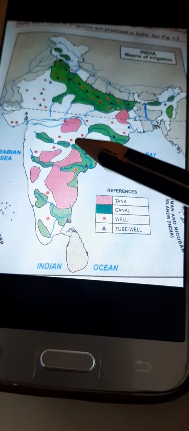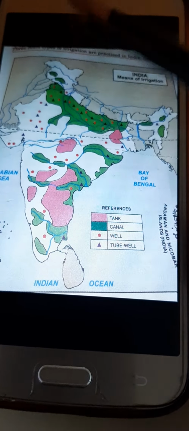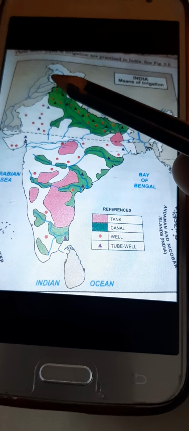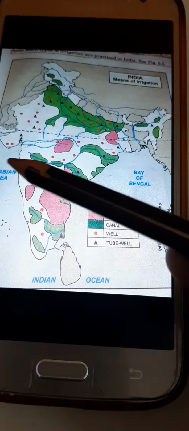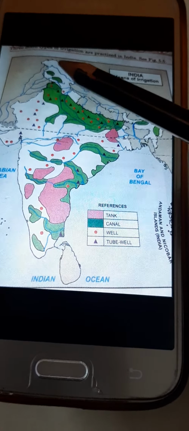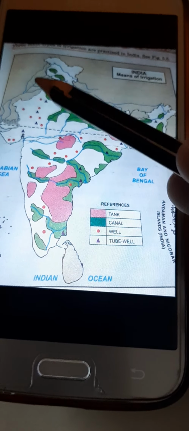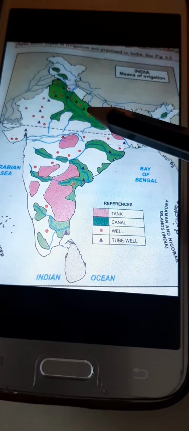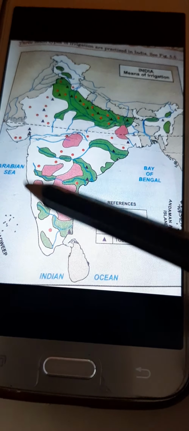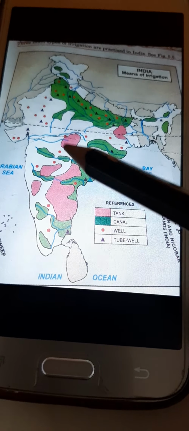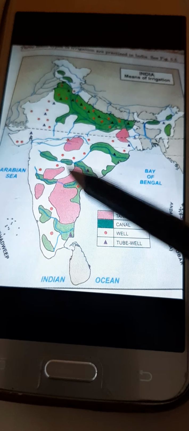Now next, demand for irrigation is more in the northern plains as compared to other areas. It is because arable land in the northern plain is higher than in the other parts of the country. So arable land, meaning cultivated area, is comparatively more than in the southern part of India, which has hard massive rocks. This is mainly a plateau region, so not much land is present there for cultivation as compared to the northern part.